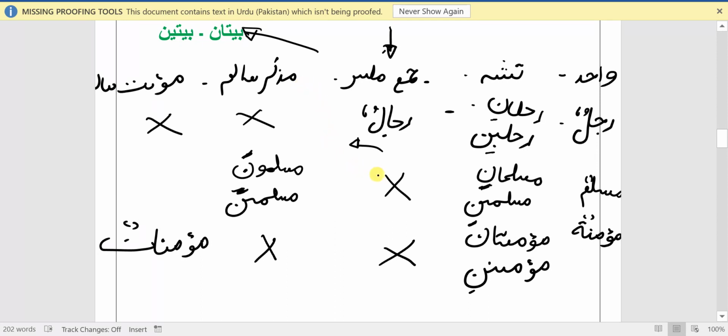After gaining a lot of experience, you will be able to understand this very easily. There is not much trouble in understanding this one. So that's the Jama Wahid Tasniya Jama chapter. Inshallah, tomorrow I will be teaching you Arab and then Marifa, the rest few left chapters of Marifa Nakera, like Isma Ishara, Isma Mawsul, Zamir, and then I will be solving Murakkab al-Tawsifi, inshallah, and then we will go back to the book and read from the book, inshallah.